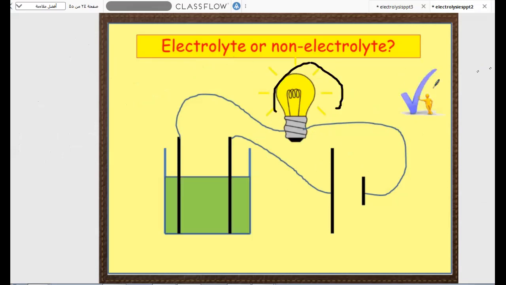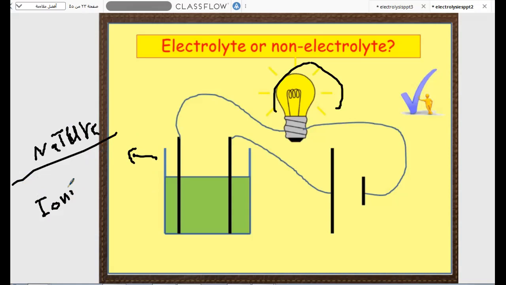Let's go back to this example. What can you conclude is the nature of this liquid or solution? What is your imagination about the nature of this solution? Is it an ionic solution or a covalent solution? Yes, correct. Definitely it is an ionic solution or even molten.